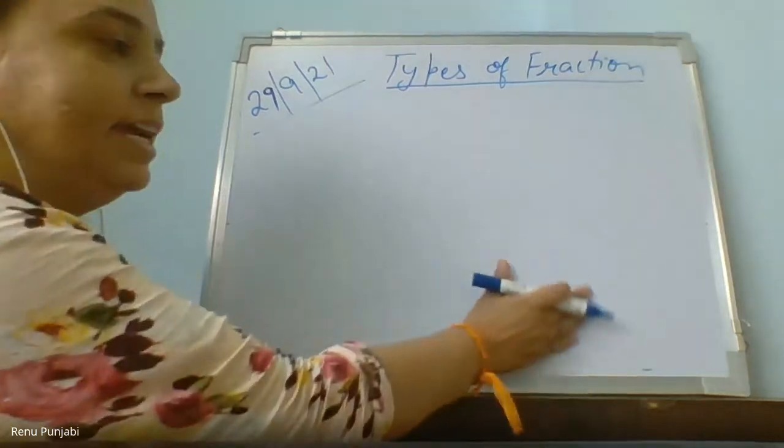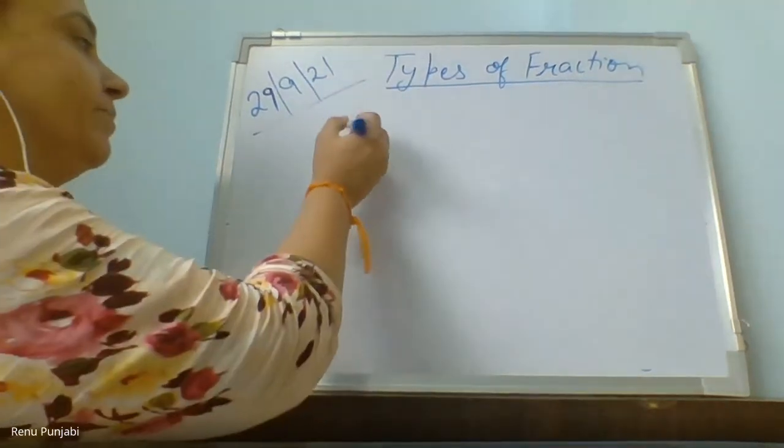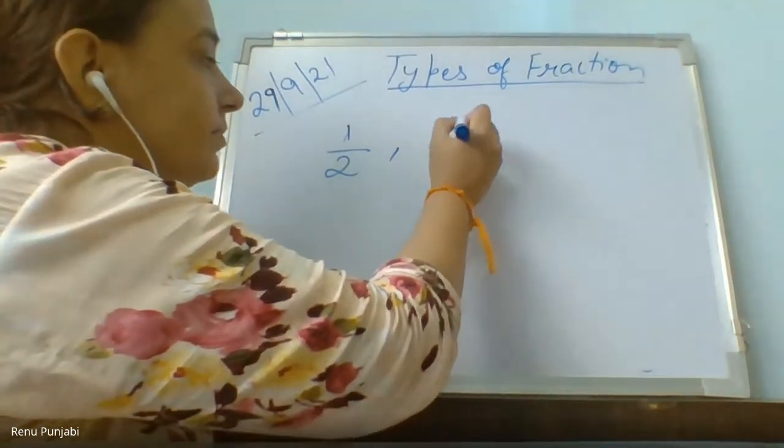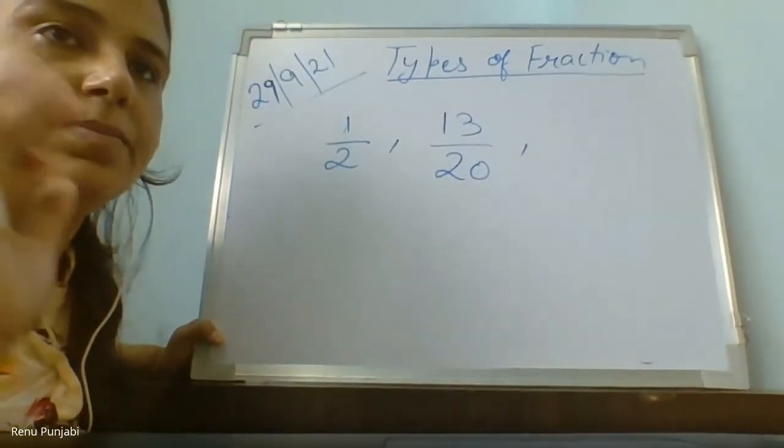Suppose now I am writing lots of fractions, okay? Ma'am, your screen is blurred. Within 1 or 2 seconds it will be okay. Yes, ma'am. Now it's clear. Now it's not blurred.